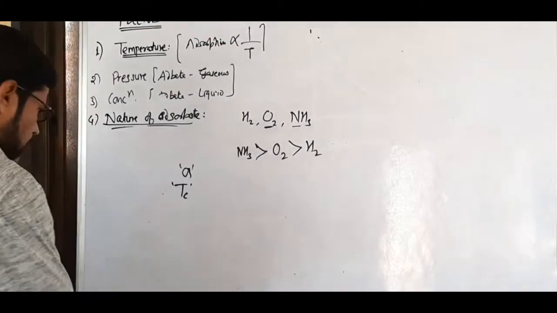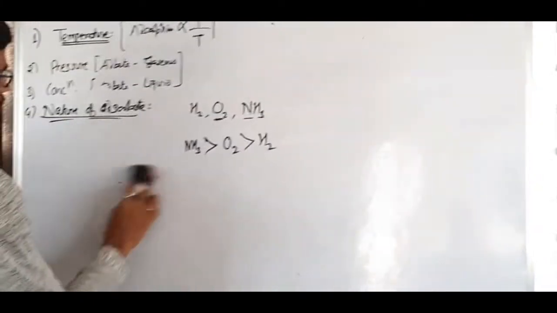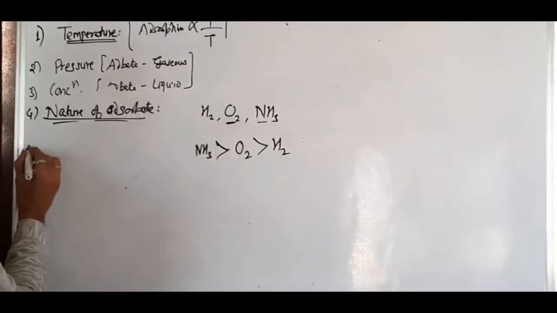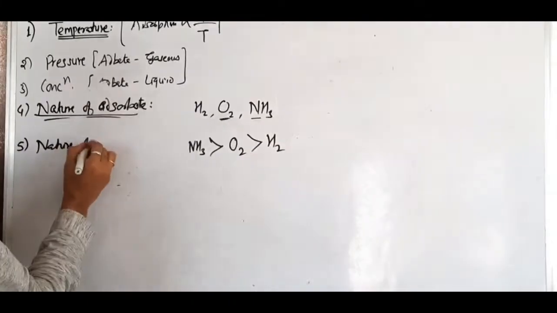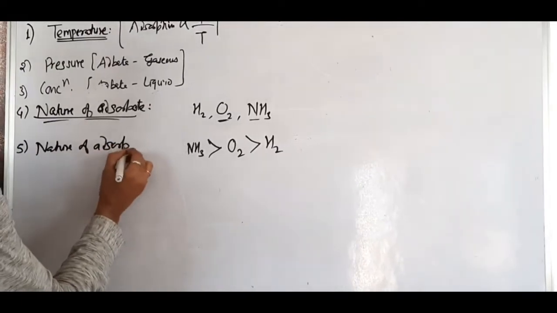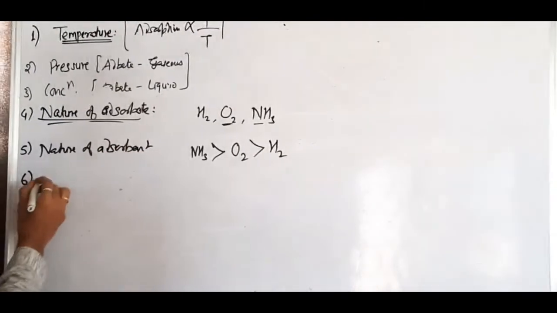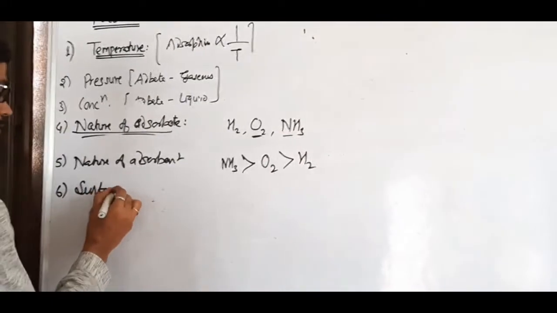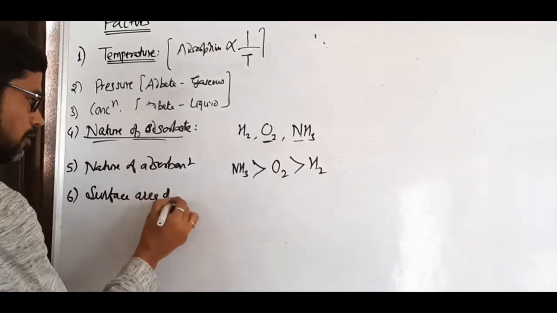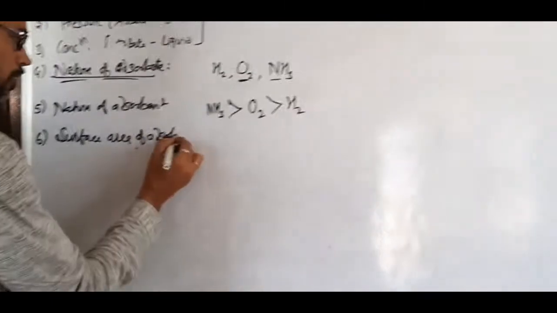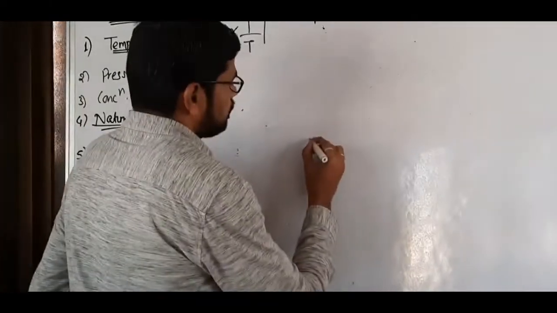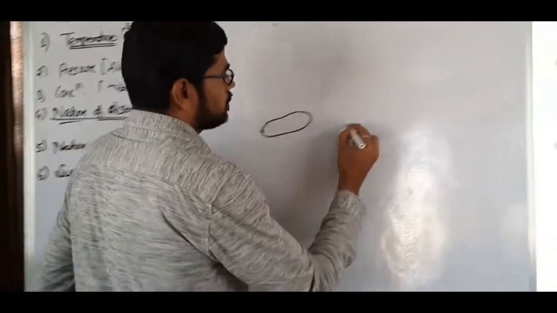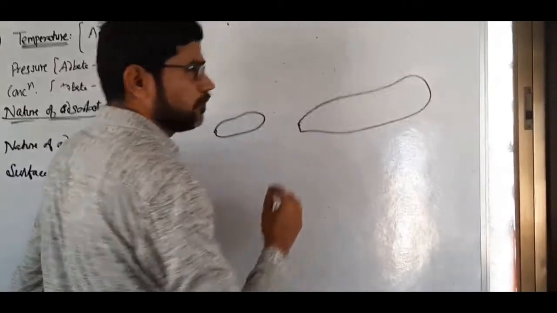Okay, now see the next two factors, they are almost the same: the fifth one is nature of adsorbent, and the last factor is surface area of adsorbent. See friends, it is so simple. If we see, this is one adsorbent and there is one more adsorbent.